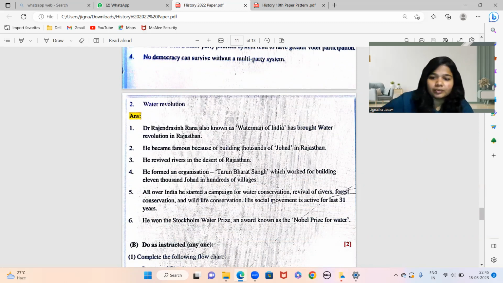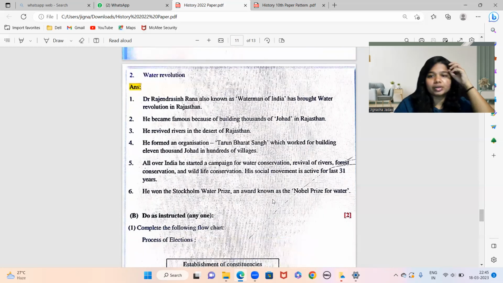Next question, water revolution. This is from chapter number 4 of political science, social and political movements, and concept का नाम है important movements in India. उसमें से environment वाला movement जो है उसमें है water revolution. So Dr. Rajendra Singh Rana, who was also known as Waterman of India, he has brought this water revolution in Rajasthan. He became famous because of building thousands of johars in Rajasthan. He revived rivers in the desert of Rajasthan.